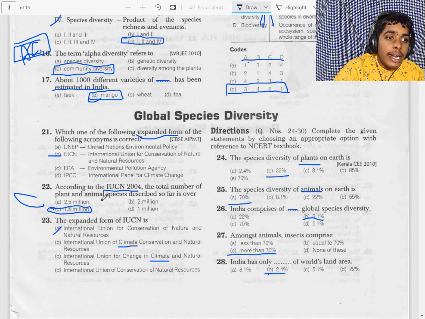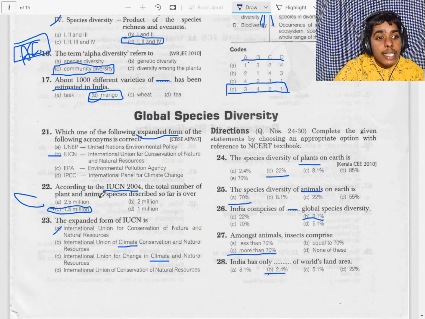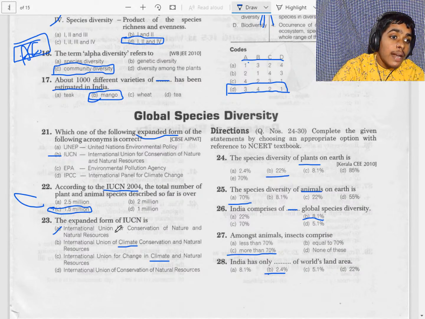Now, on Earth, 70% are animals and 22% are plants. Out of the animals, 70% are insects. That means, out of 10 animals, 7 are insects. India has 2.4% of the land.